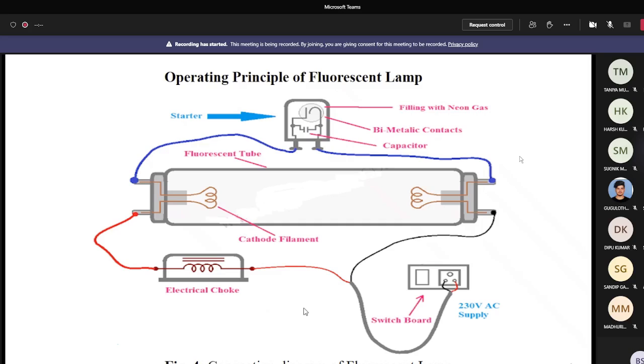But how is it? Do you have any idea? Hello, sir, do you have any idea? Sir, I think we will use an inductor in place of wire.